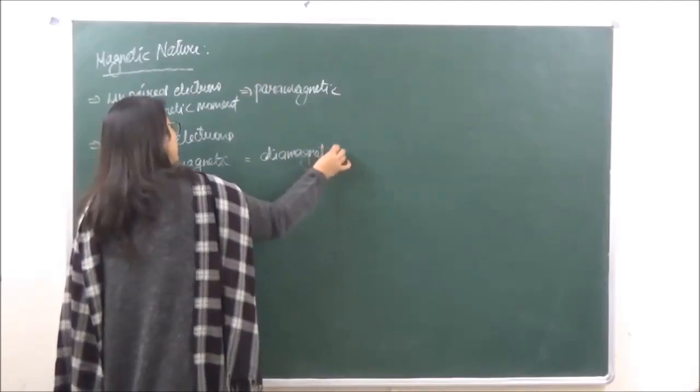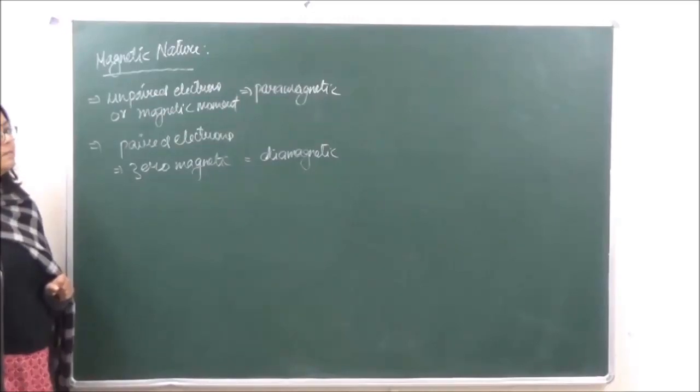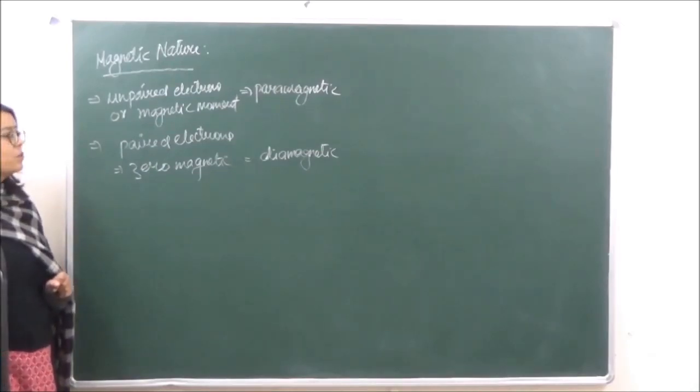Now what does diamagnetic mean? Diamagnetic means that they are repelled by a magnetic field. The spin of one is cancelled by the spin of the other, right? We've done this in detail in the d block.